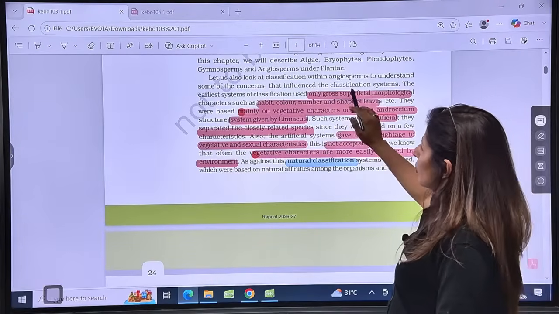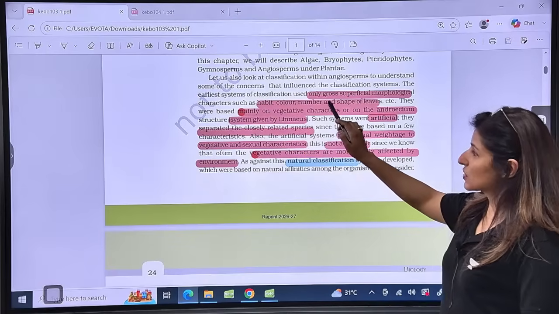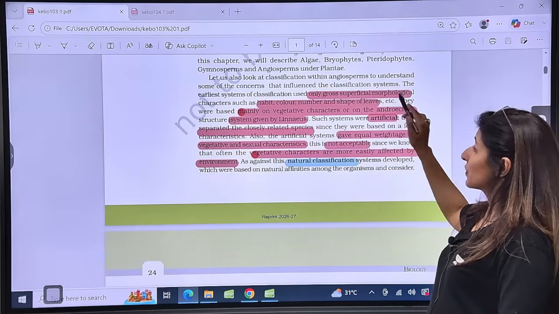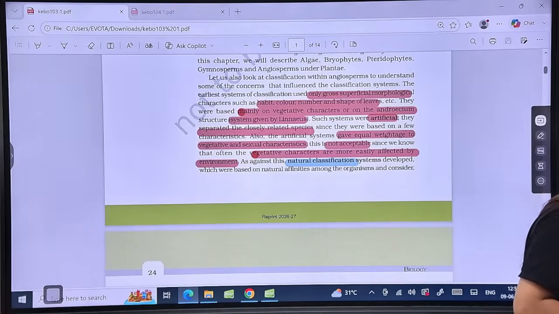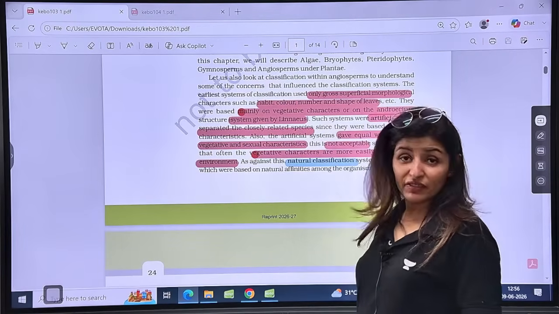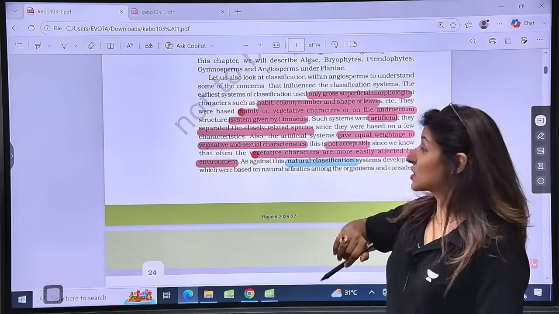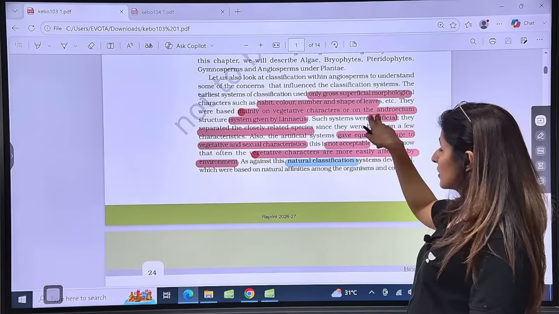So see here, the earliest systems of classification were based only on gross superficial morphological characters like habit, color, number and shape of leaves, right? And they were based on vegetative characters only.